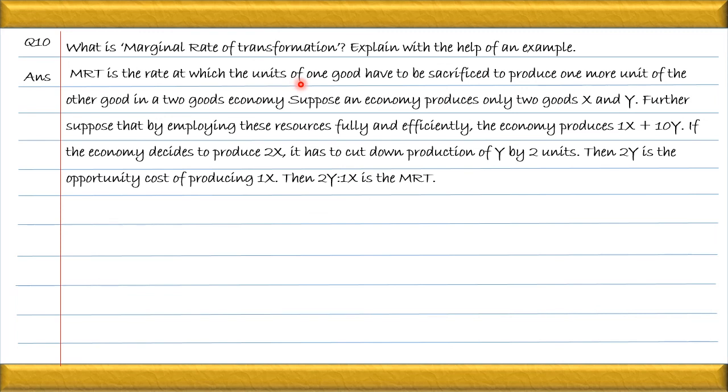Let us see the example. Here we can say the economy produces 1 X unit and 10 Y units. If the economy decides to produce 2 X units, then definitely there should be a cut in the production of Y. Suppose this cut is by 2, then 2Y is the opportunity cost of producing 1 X unit, then 2Y is to 1 is the marginal opportunity cost.